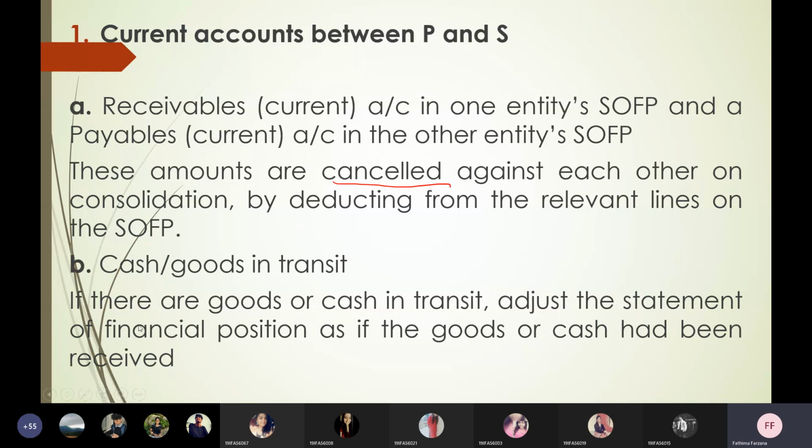So, cash or goods in transit. If there are goods or cash in transit, adjust the statement of financial position as if, this is a very important line, as if the goods or cash had been received. You have to assume it has been received, and then you have to adjust it.